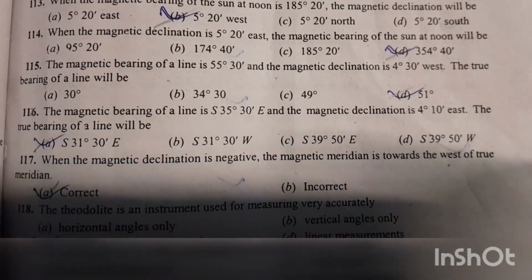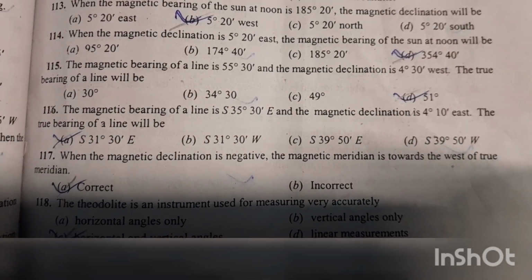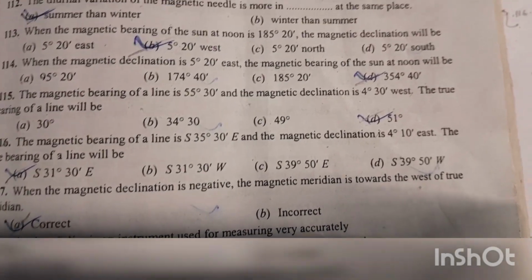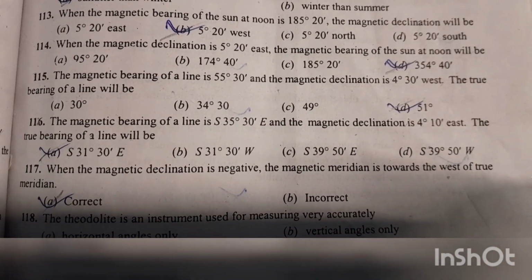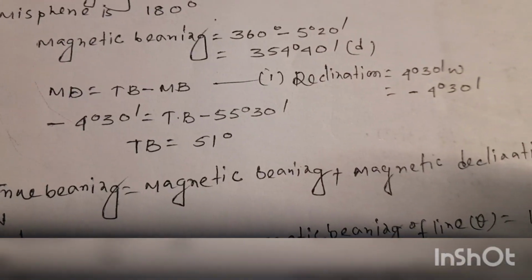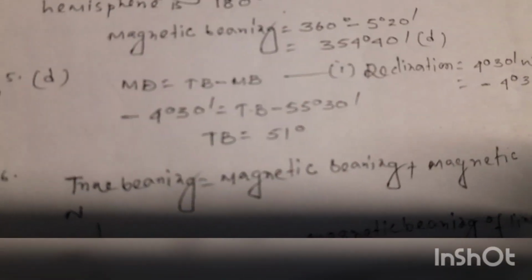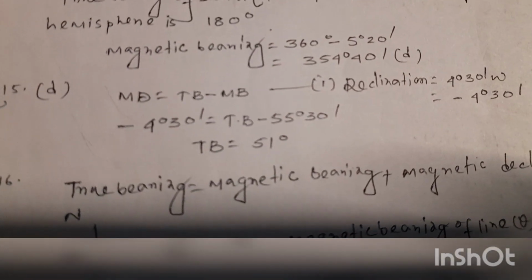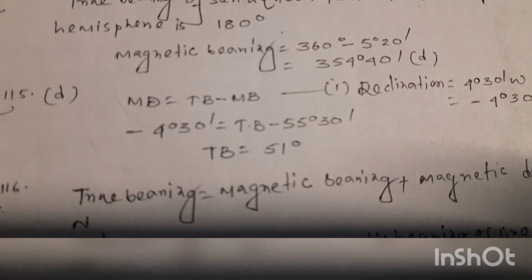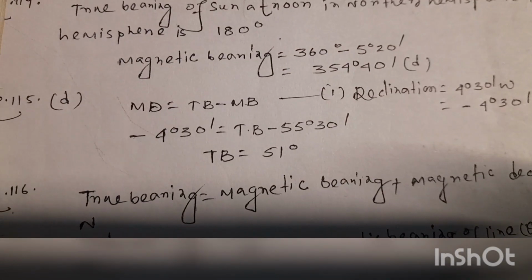Question number 115. The magnetic bearing of a line is 55 degree 30 second and the magnetic declination is 4 degree 30 second west. The true bearing of a line will be. Formula: magnetic declination equals true bearing minus magnetic bearing. We know declination is 4 degree 30 second west, that means negative. So if we put the value, magnetic declination equals minus 4 degree 30 second and magnetic bearing equals 55 degree 30 second, then true bearing will be 51 degree.